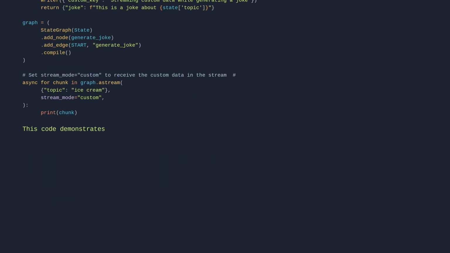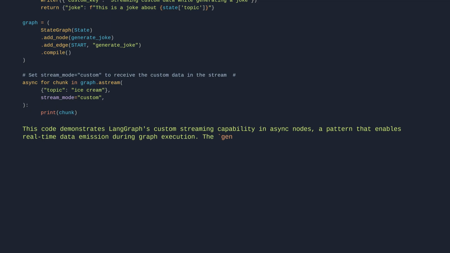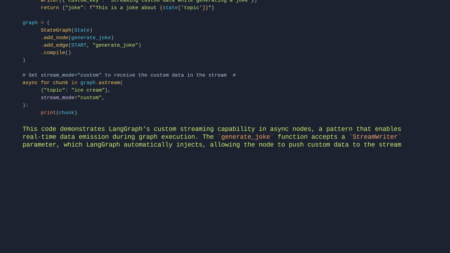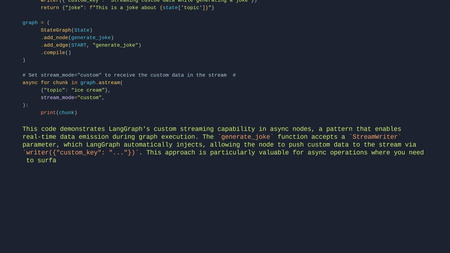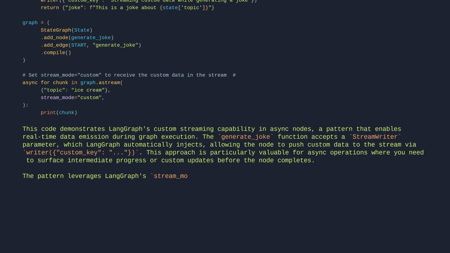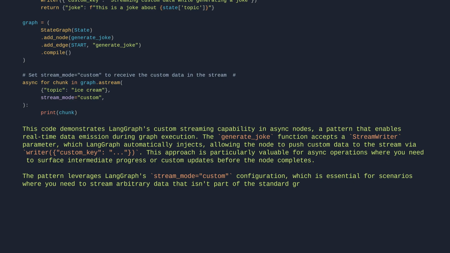This code demonstrates LangGraph's custom streaming capability in async nodes, a pattern that enables real-time data emission during graph execution. The generate_joke function accepts a StreamWriter parameter, which LangGraph automatically injects, allowing the node to push custom data to the stream via writer custom key. This approach is particularly valuable for async operations where you need to surface intermediate progress or custom updates before the node completes. The pattern leverages LangGraph's stream_mode equals custom configuration, which is essential for scenarios where you need to stream arbitrary data that isn't part of the standard graph state updates.